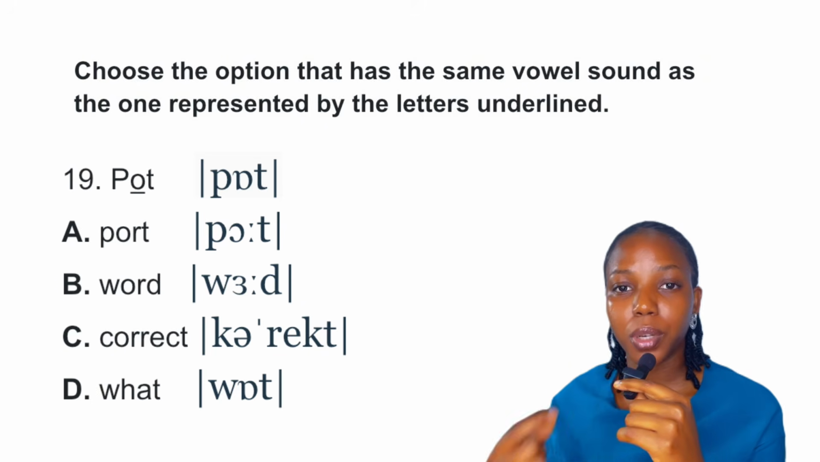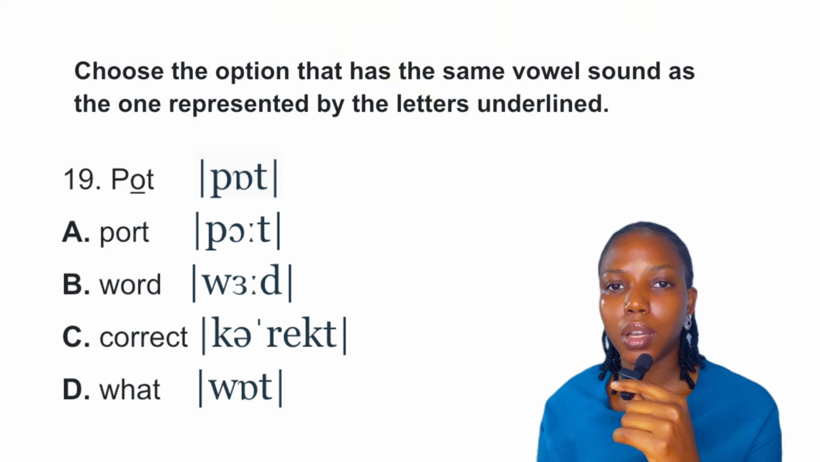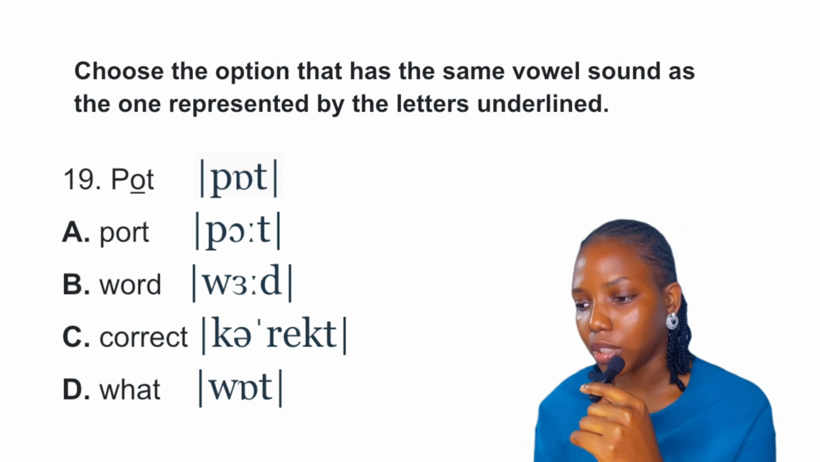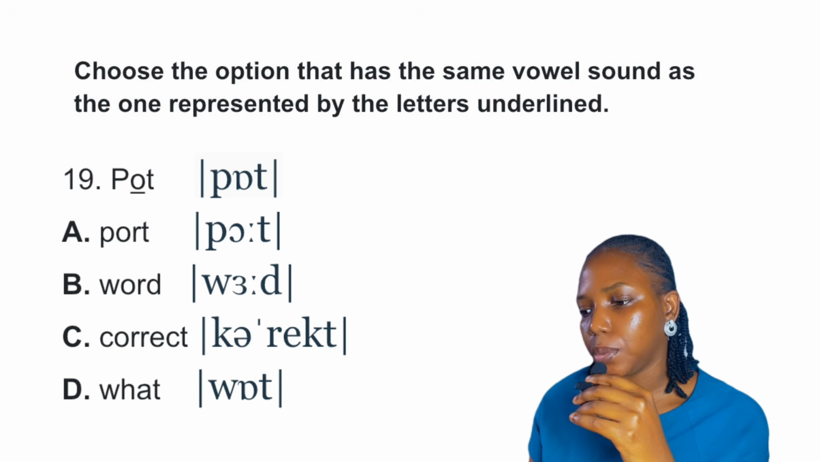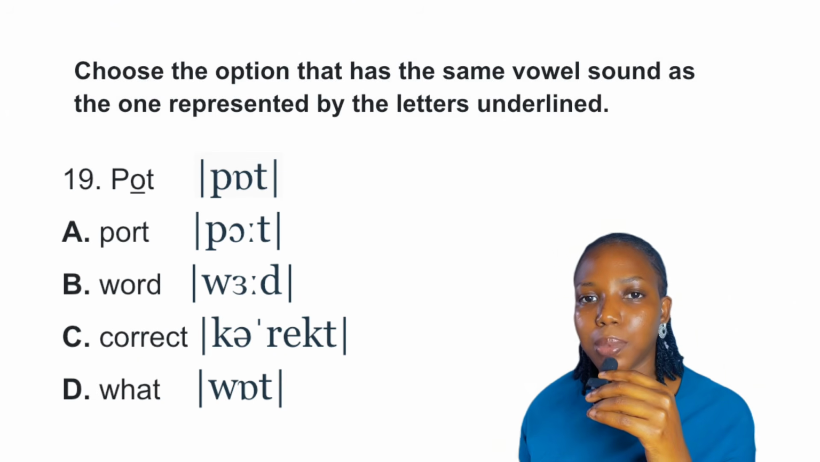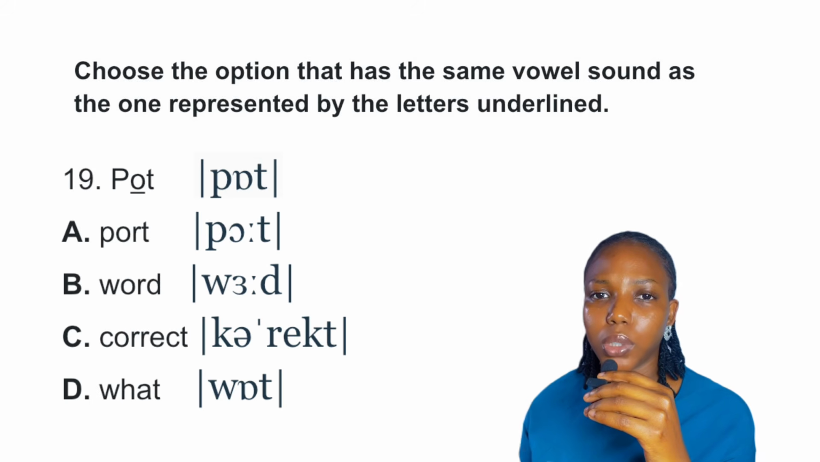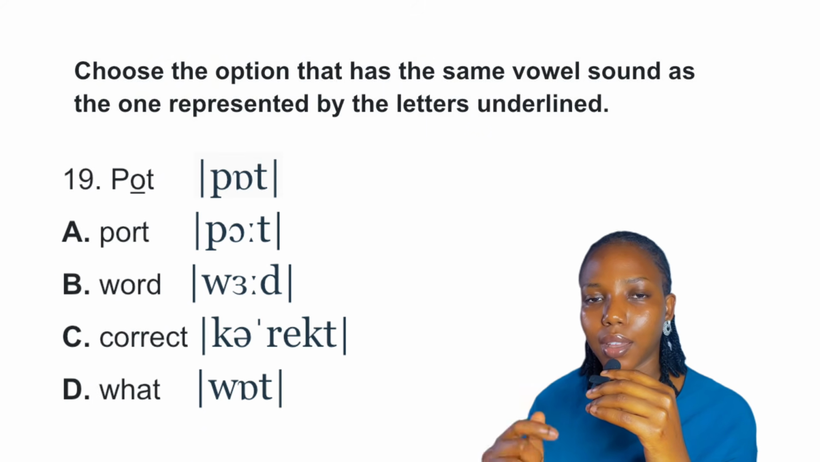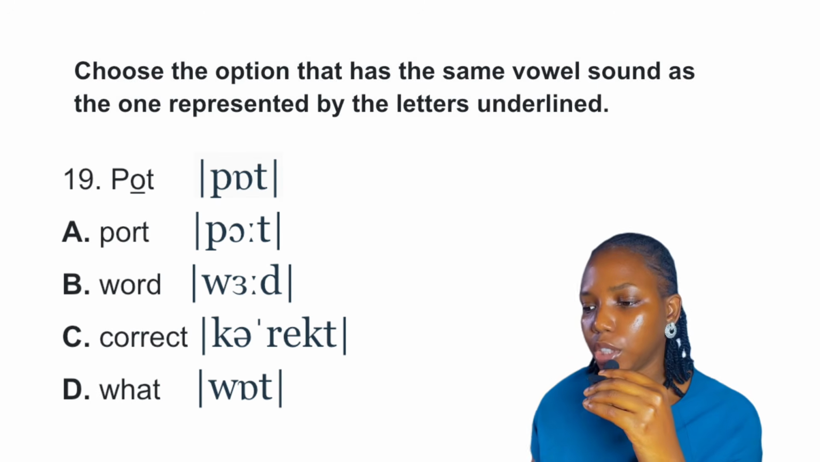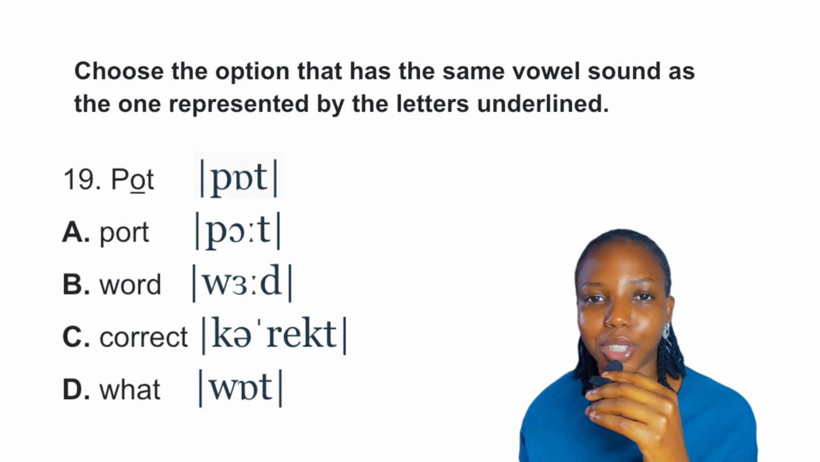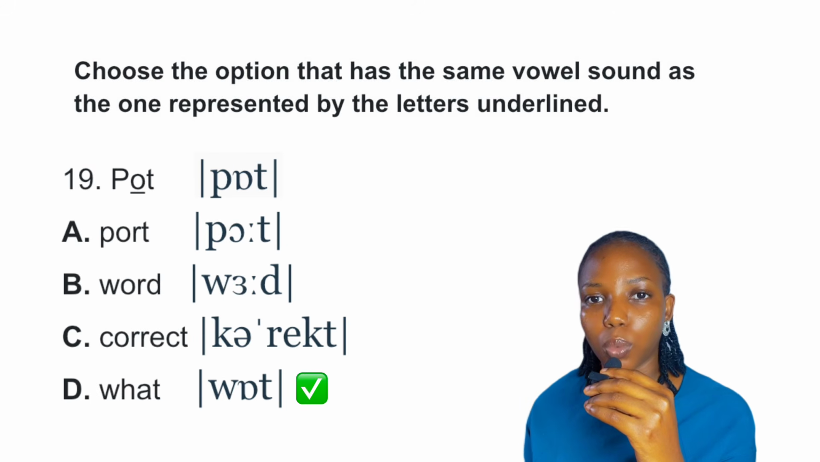So option B, we have word. So we have W, then we have the vowel, and D. So this is not the answer to the question. So option C, we have correct, and it is transcribed k. Then we have the schwa sound, which is weak, and then we have k, and t. So option D, we have what, and it is transcribed w, o, and t. Okay, so we have what.